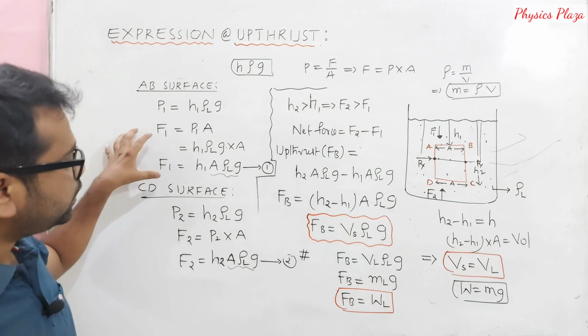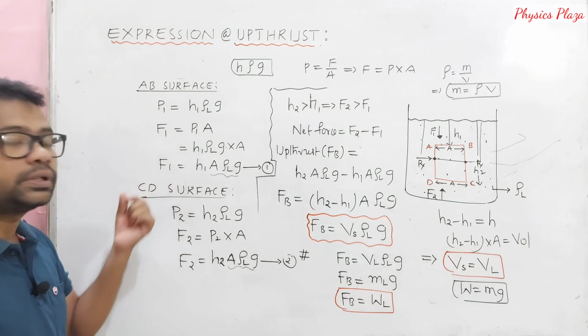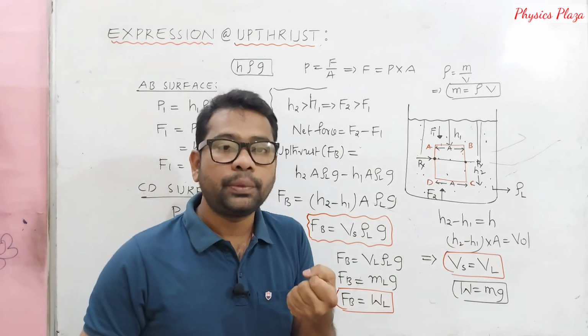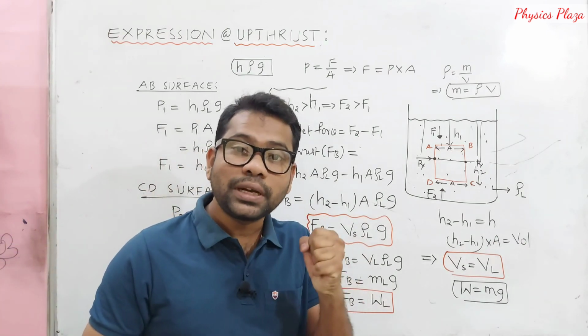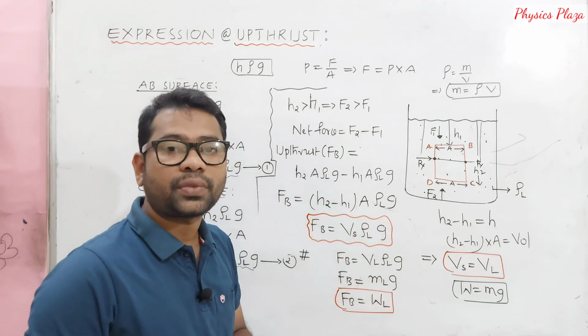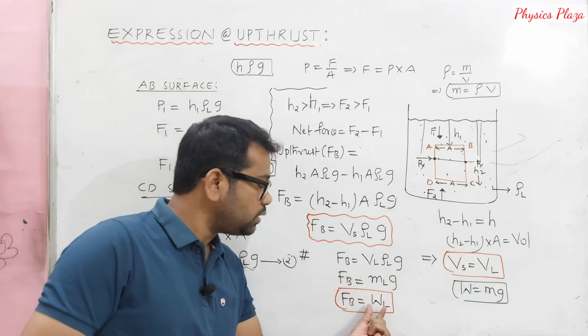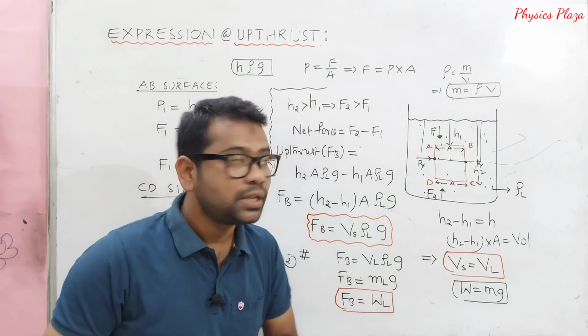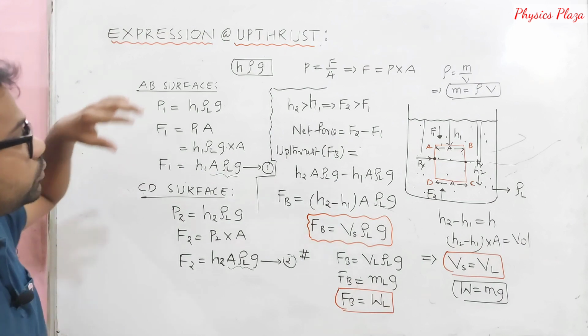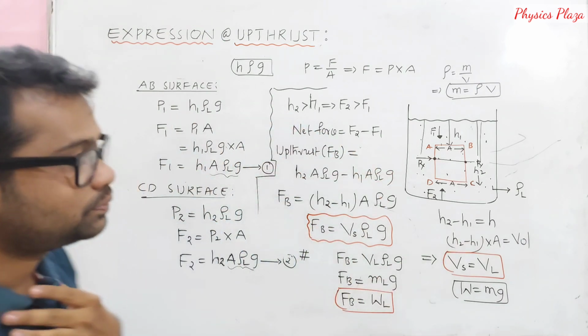According to conclusion 1 and conclusion 2, it's very clear that F2 is greater than F1, so the net thrust will be vertically upwards. How much net thrust? A Vs rho L G. And we also proved that the buoyant force is equal to the weight of the liquid displaced. Okay, so just copy it.